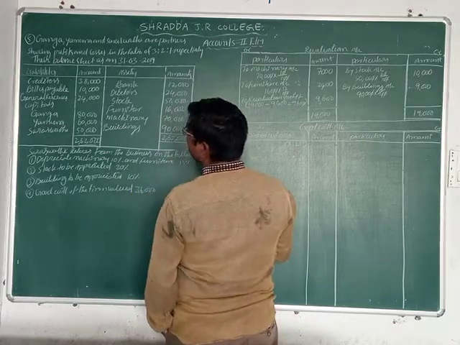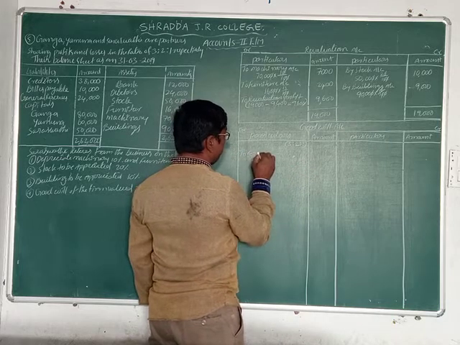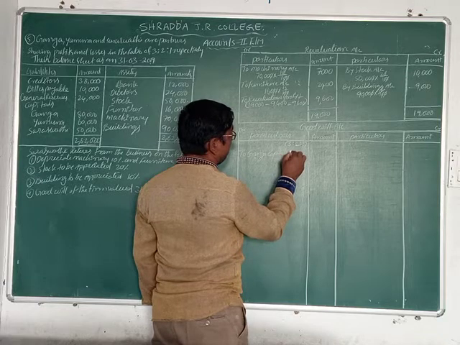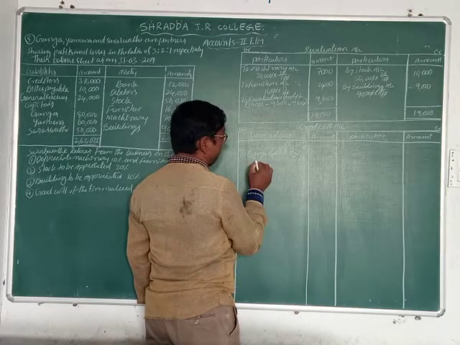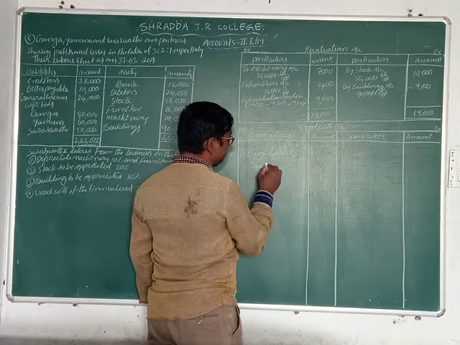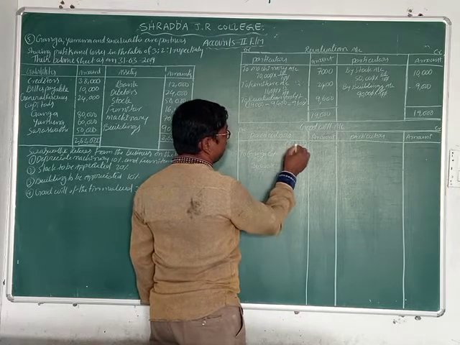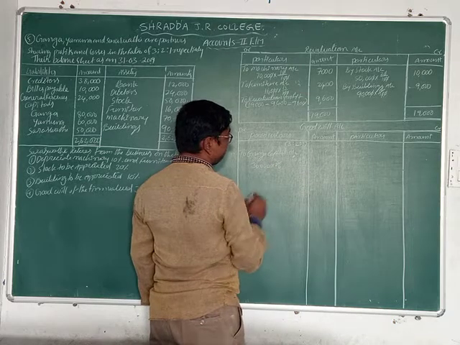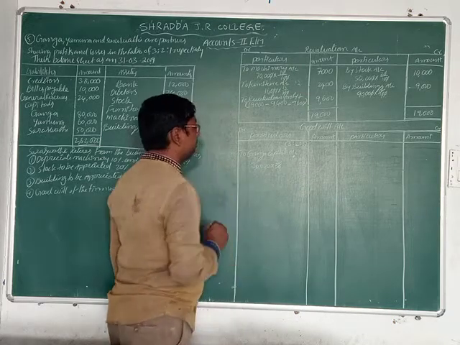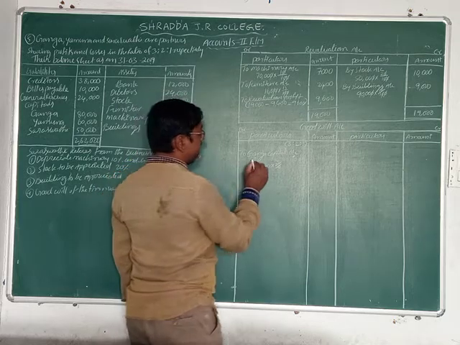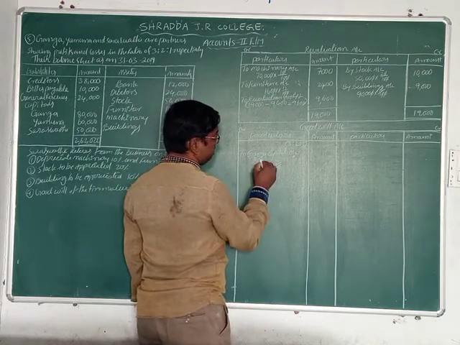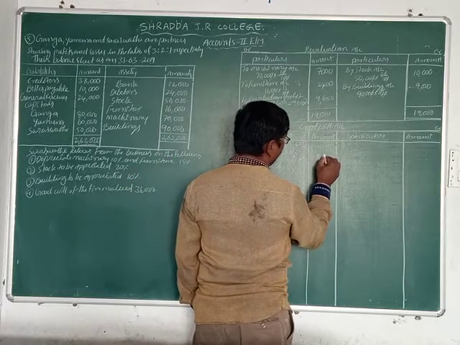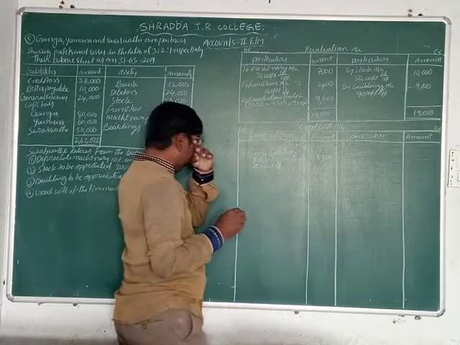Who is the first partner? She is Ganga. So Ganga capital account. What is the value of goodwill? 36,000 rupees into 3 plus 2 is 5, plus 1 is 6. So what is Ganga's ratio? 3/6. 6 ones are 6, 6 sixes are 36, now 0 0 0. 6 threes are 18. 18,000 rupees.